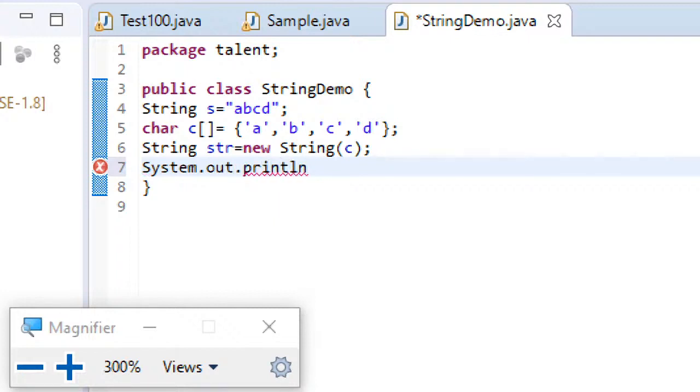Suppose I write System.out.println and print this str, what is the error?